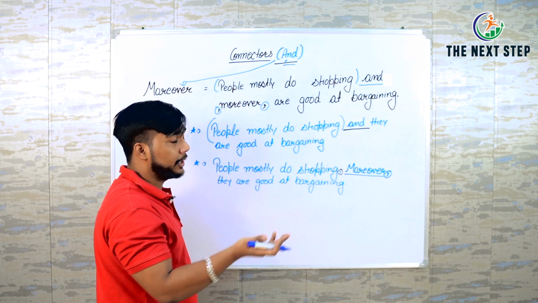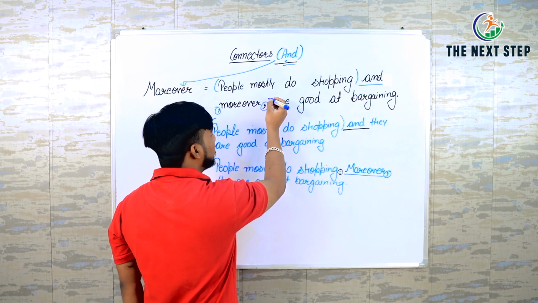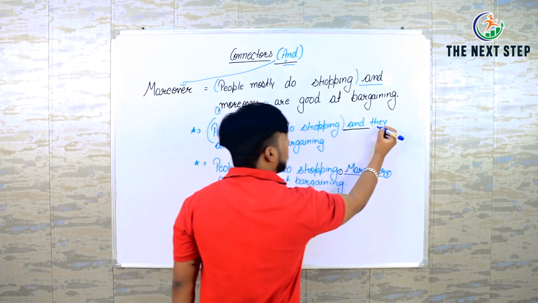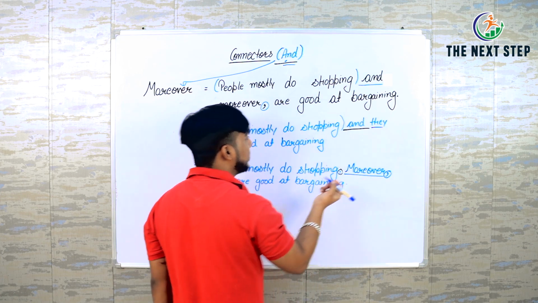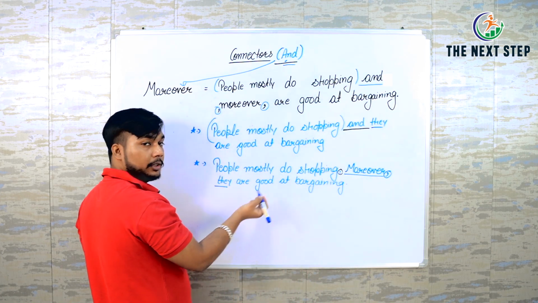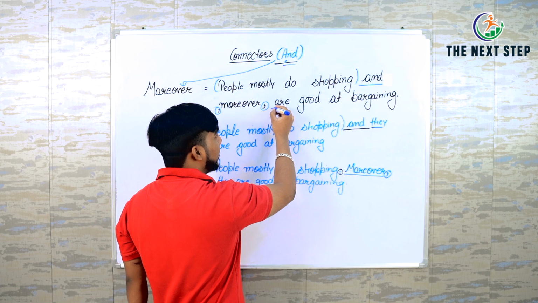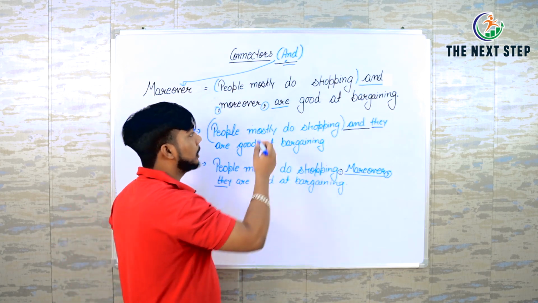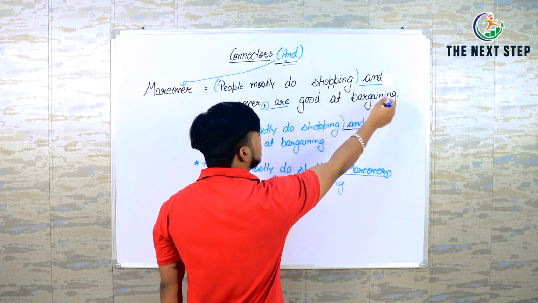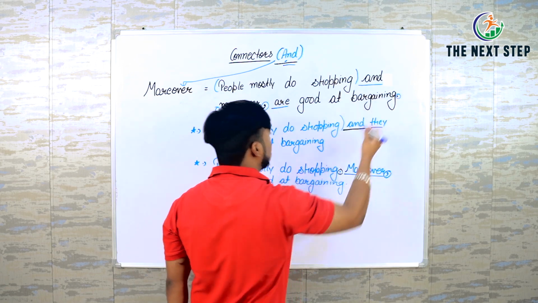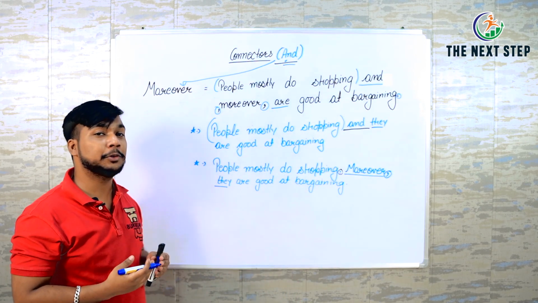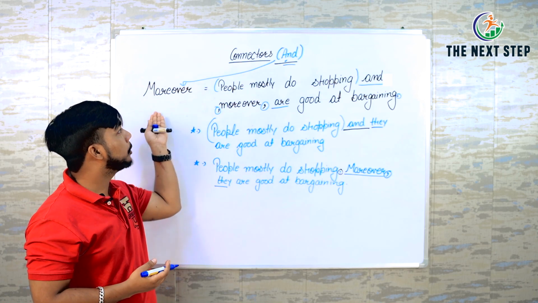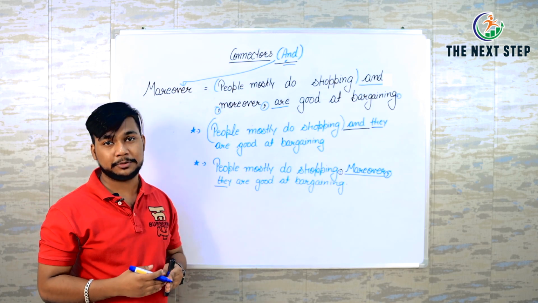The next good thing I am doing here is, I am not adding a pronoun, like here I am adding "they". I am directly starting my sentence with "are". Are good at bargaining, full stop. So this is how you can use your connector "moreover" in an advanced way.